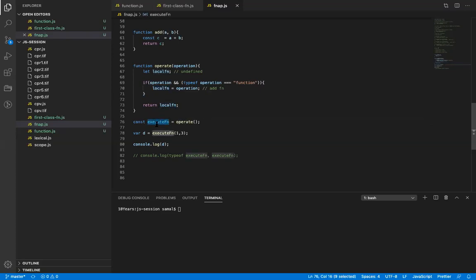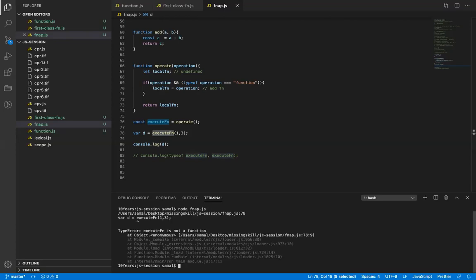So this execute function is undefined. So when I try to call this, it will throw an error that you cannot call a function of undefined, right? So if I run this, I will get an error at line number 78. Just to safeguard this, because sometimes developers don't pass a reference function, my code should be written in such a way that it gracefully handles it.